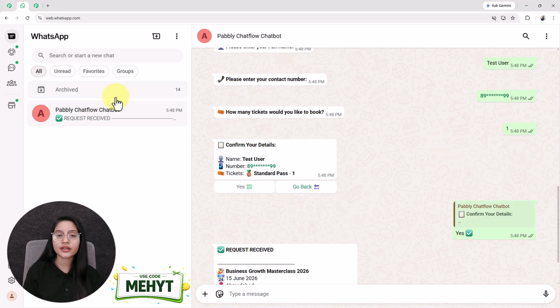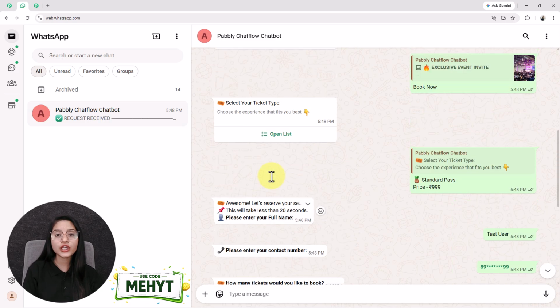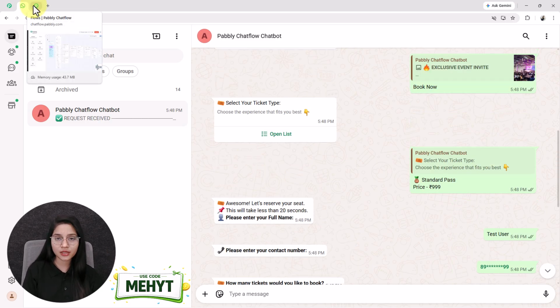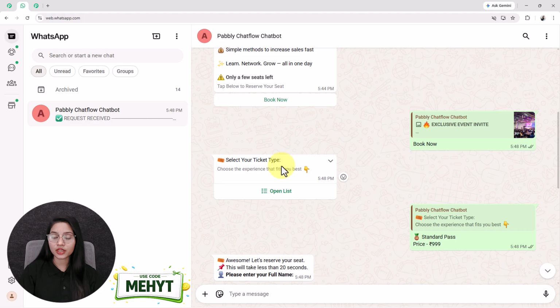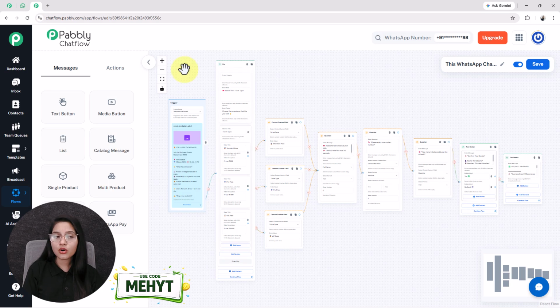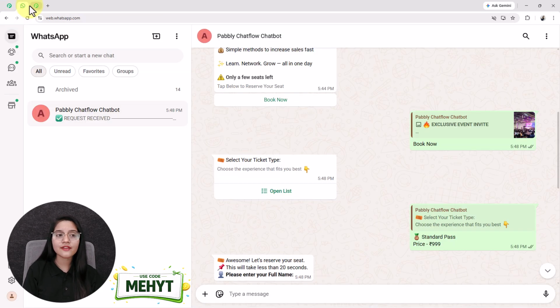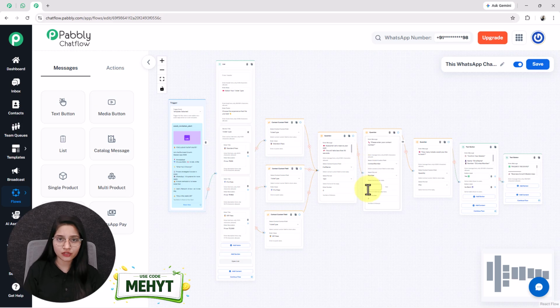In this video, we are going to learn how you can create a fully automated, powerful WhatsApp chatbot that handles event bookings. So see, this is the flow of this chatbot that I have designed inside Pabbly Chatflow. But before we move ahead, let me give you a quick overview of how it will work in real time, by sending this highly converting template message to my WhatsApp business account.